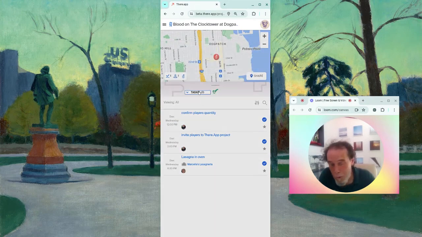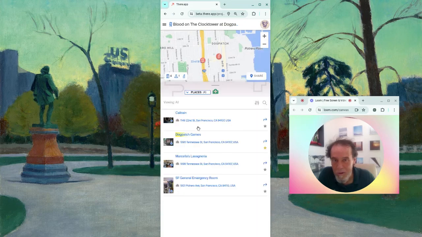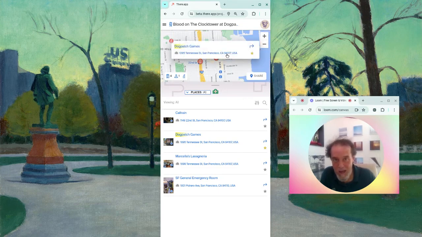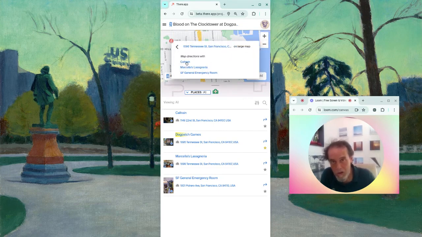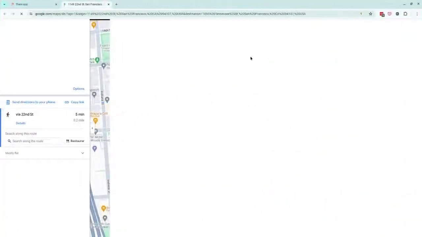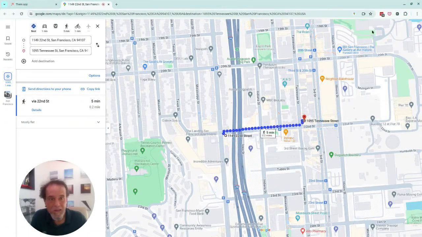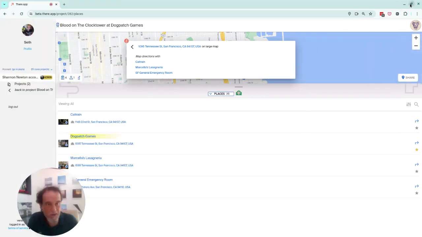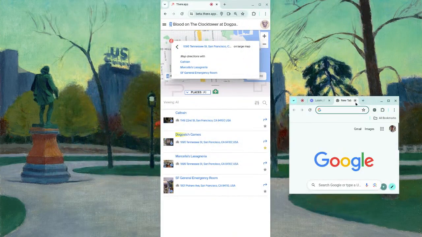And also we can put other relevant places on the map for the project. So I added the closest urgent care center. That's generally not necessary for one evening of gameplay, but it could be the closest good espresso or whatever other information people want to have at hand. And there's navigation capability. So I also put in a train station. So if I say, hey, how do I get to Dogpatch Games from Caltrain? I'm now handing that off to Google Maps. And here are my walking directions. And then again, back to the app itself.